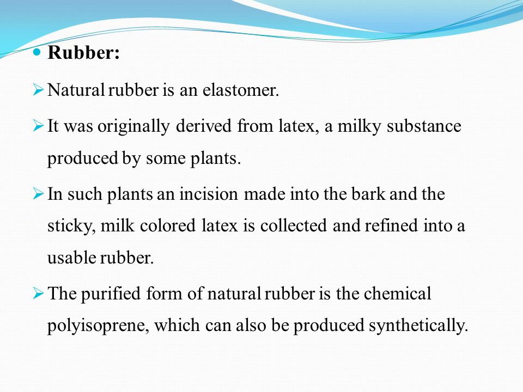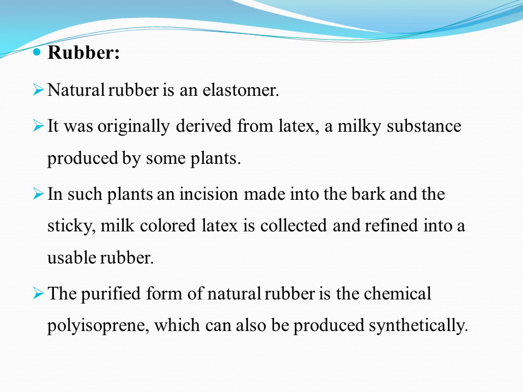Second is rubber. Natural rubber is an elastomer. Elastomer means they are high molecular weight compounds and they consist of long chains of hydrogen and carbon. It was originally derived from latex. Now what is latex? It is a milky substance produced by some plants. So rubber is derived from latex and this latex is produced by plants.